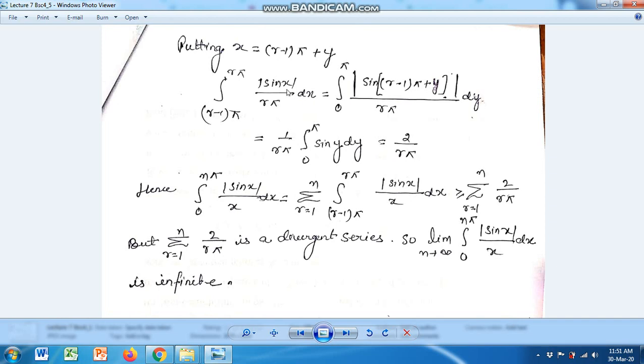Now putting x equal to (r minus 1) pi plus y in this integral, we can write it as the integral of |sin((r minus 1) pi plus y)| upon r pi dy.